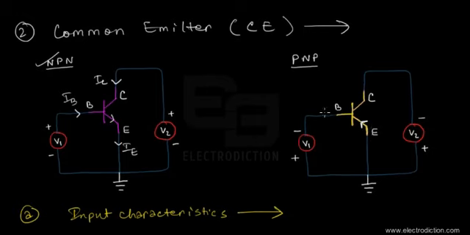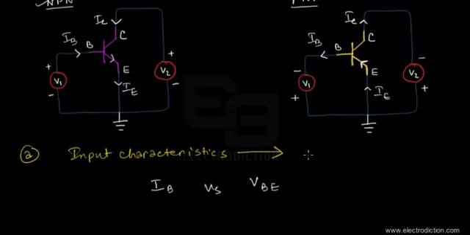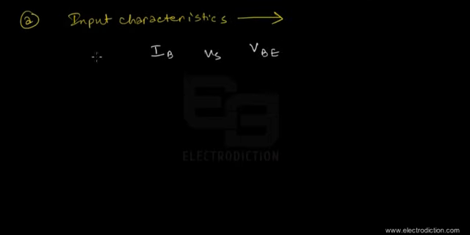So here we're going to have the base current directed somewhat this way, and then we'll have the emitter current going upwards from the emitter towards the collector, and finally we'll have the collector current coming out of the collector terminal. So these are the directions in both the NPN and PNP type of BJTs. In order to go forward into the input characteristics, we're going to need an experimental setup. So let's bring up the experimental setup over here.